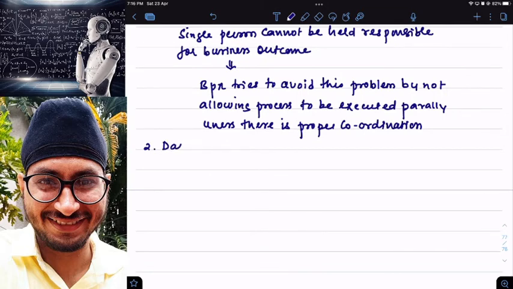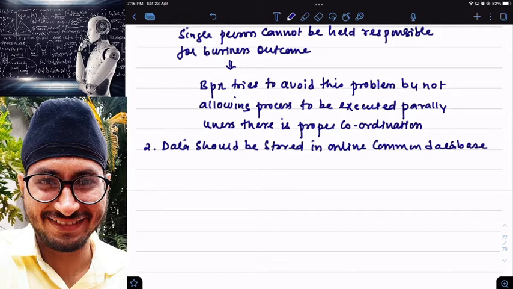According to BPR, data should be stored. Where should the company's data be stored, sir? In an online common database. Why, sir? Because if every branch has the same data, what is going to happen? Data duplication is going to happen. Clear? In order to avoid data duplication, what is BPR telling us? Create one database, upload all the data there.